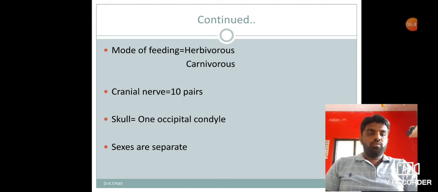Then skull. When you observe their skull, the skull shows one occipital condyle. This is one kind of socket that provides a site for attachment of muscle. So one occipital condyle is present in fishes. Sexes are separate.